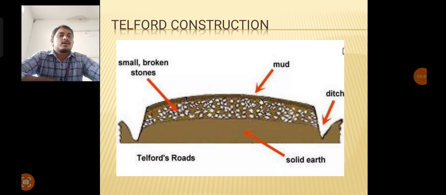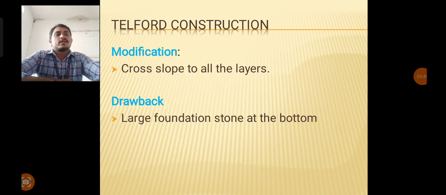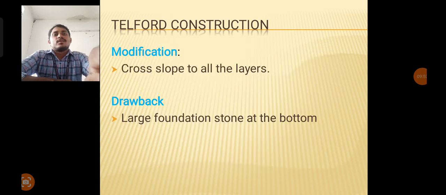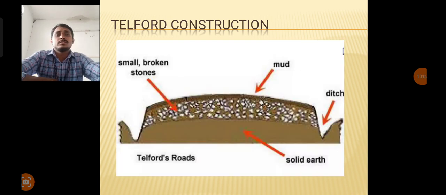That is the main drawback that is fulfilled by Telford when compared to the Roman, Tresaguet and Metcalfe developments. Only one drawback is remaining, that is the larger foundation stone at the bottom. So Telford construction also has the same drawback, the larger foundation stone at the bottom.